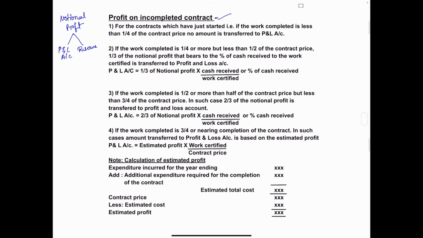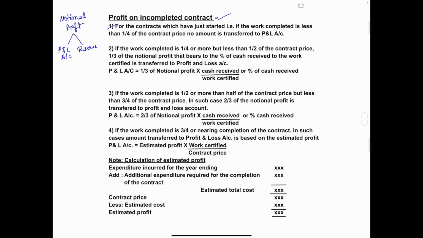For that, certain conditions are there. In every problem, they will give you certain information related to contract price and work certified. On the basis of these two aspects, we have to calculate the amount of profit to be transferred to profit and loss account and the remaining to reserve. So here are four conditions.